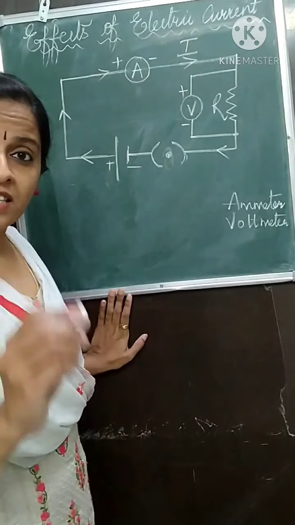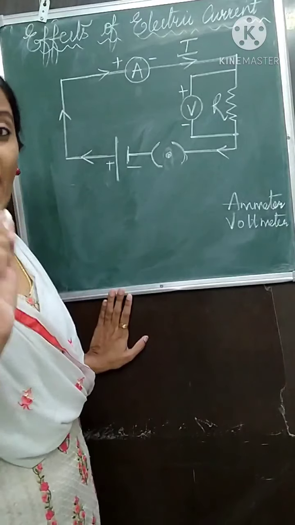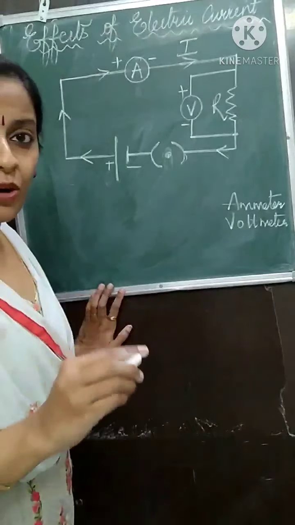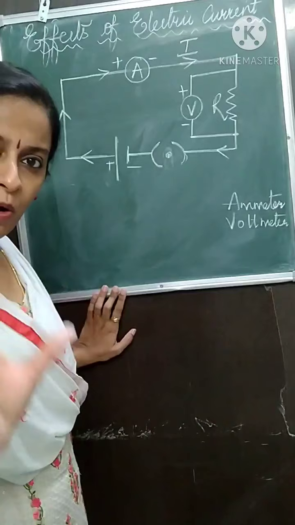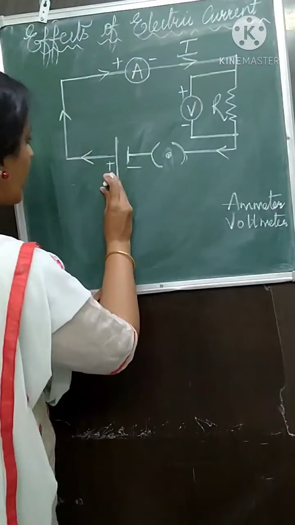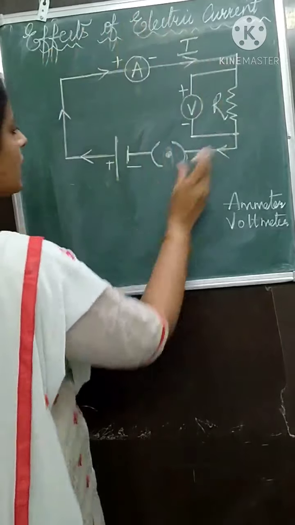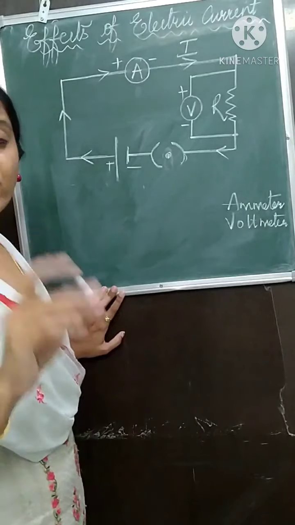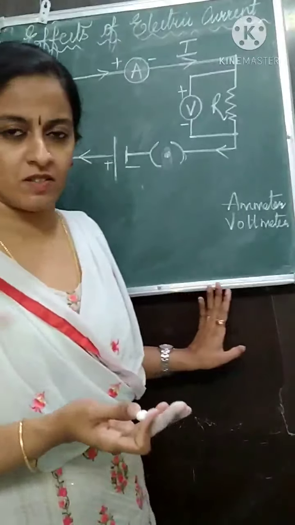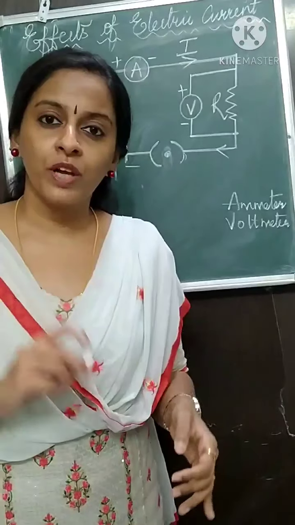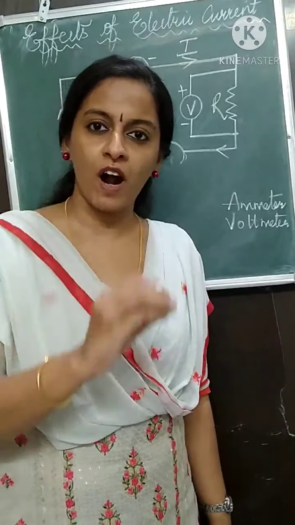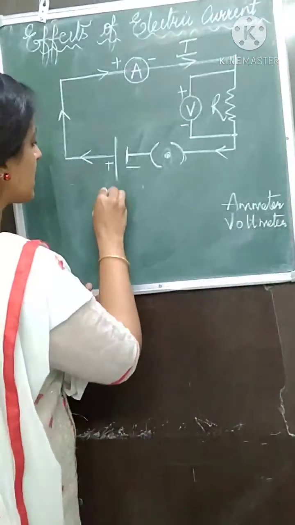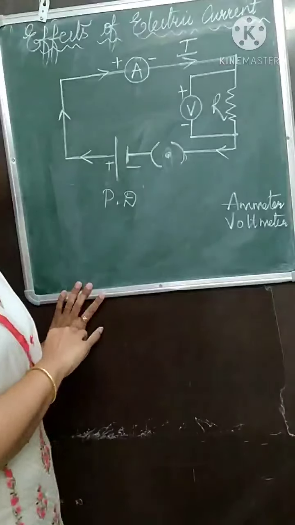Now, there is some amount of work done to carry the charges from one potential to the other. The amount of work done to carry a unit positive charge from one point, one potential or one terminal to the other, any word you can use, is called potential difference. What did I say? The work done to carry a unit positive charge from one end to the other end is called potential difference, or PD.